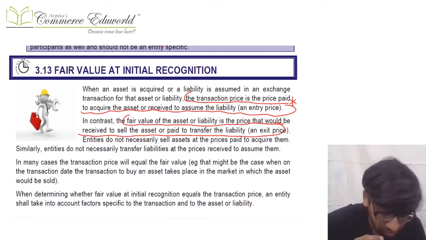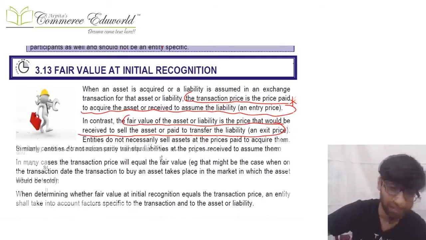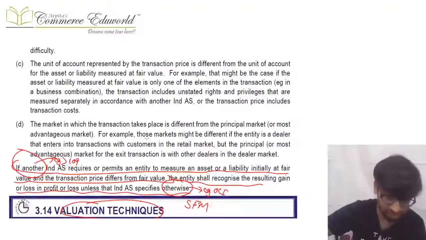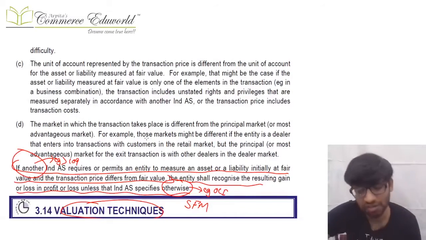Now, what is the problem over there? See, transaction price is the entry price, paid to acquire an asset or received to assume a liability. Fair value is the exit price, meaning received to sell an asset or paid to transfer a liability. Now, many times it can happen that some Ind AS tells you that you need to account based on fair value, and fair value is different from the transaction price.